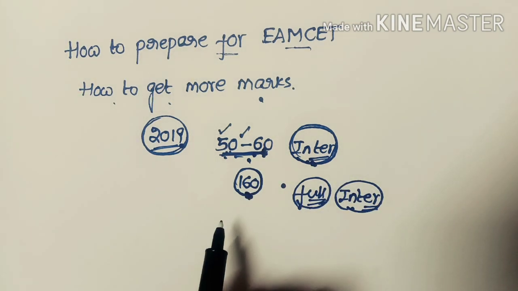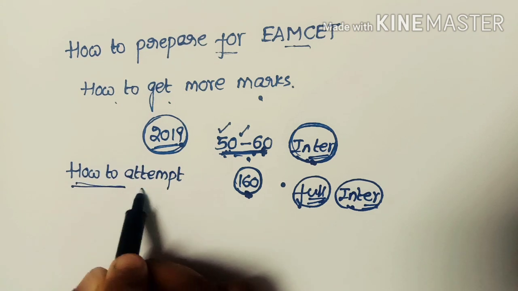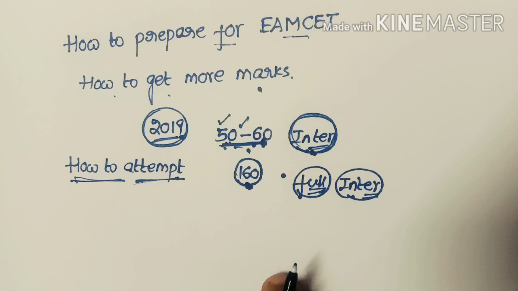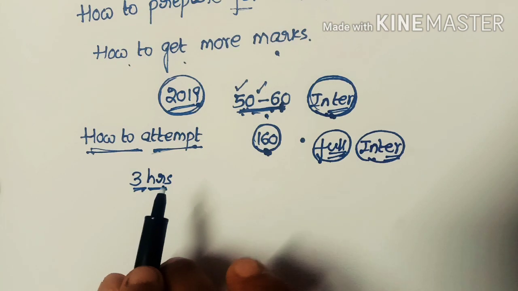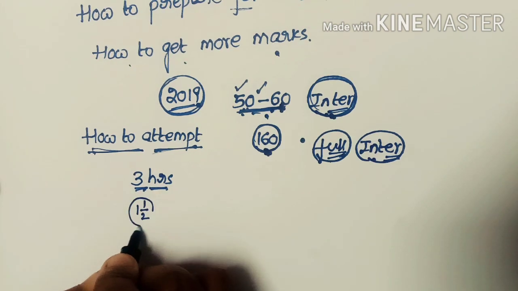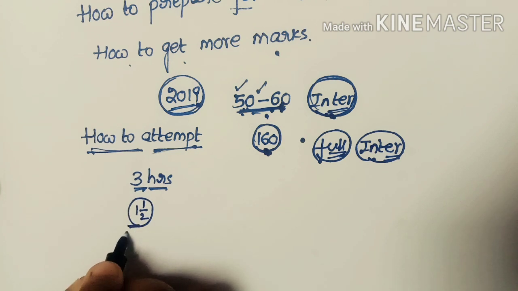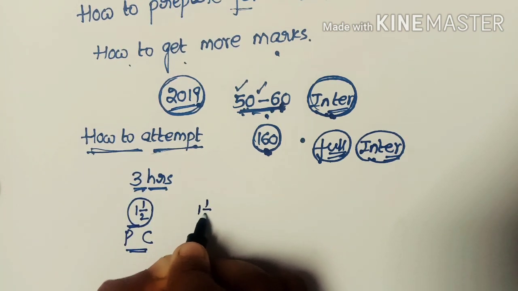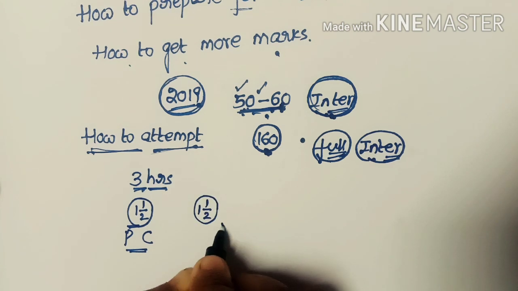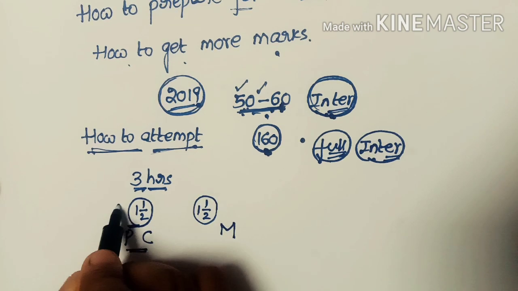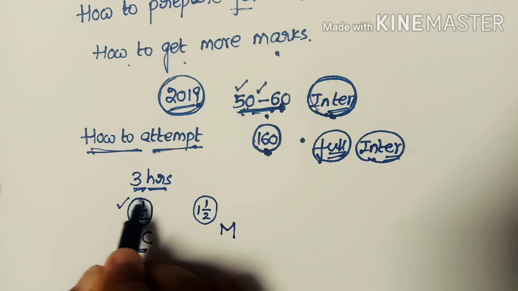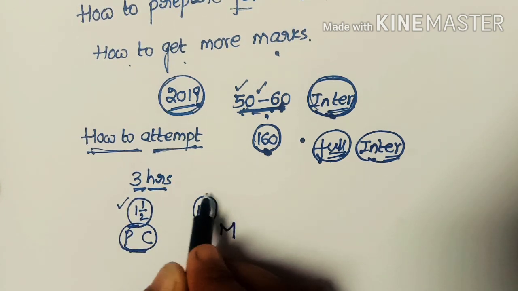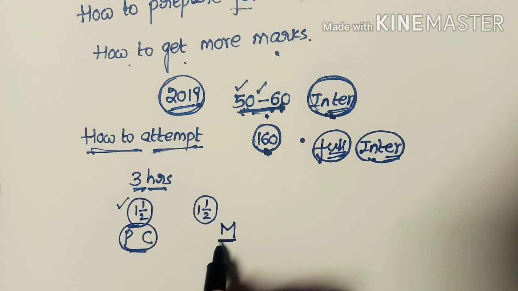Coming to the second point, how to attempt the MCET examination paper. We know that we have 3 hours to finish the exam. We will use the first 1.5 hours to solve the physics and chemistry bits, and the next 1.5 hours to solve the mathematics bits.